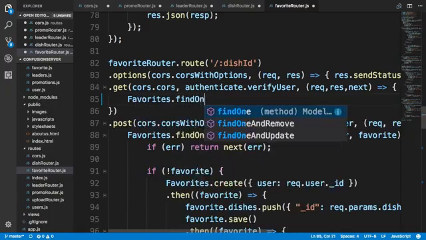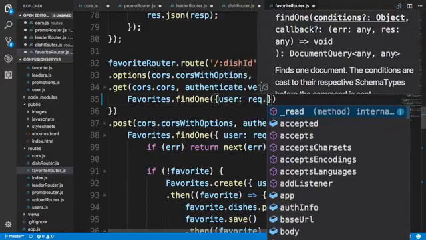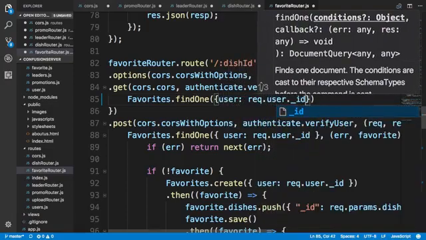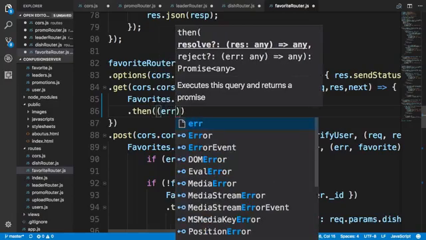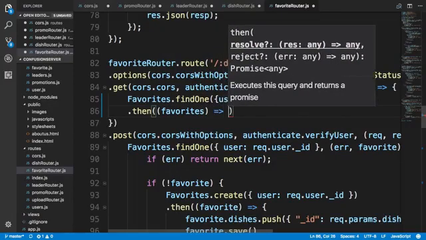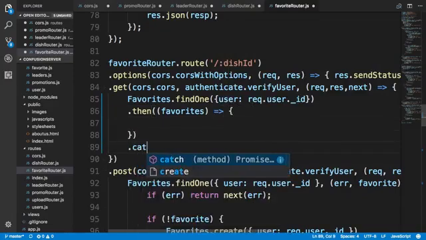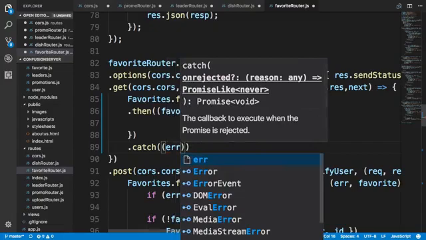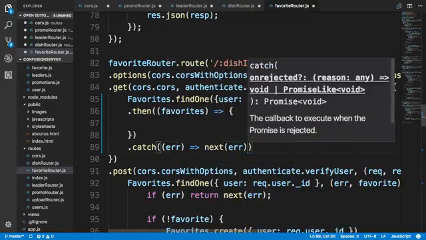Favorites findOne, user req.user._id. So we will find the favorites for that particular user, and then we'll say then favorites, and catch error, next error.